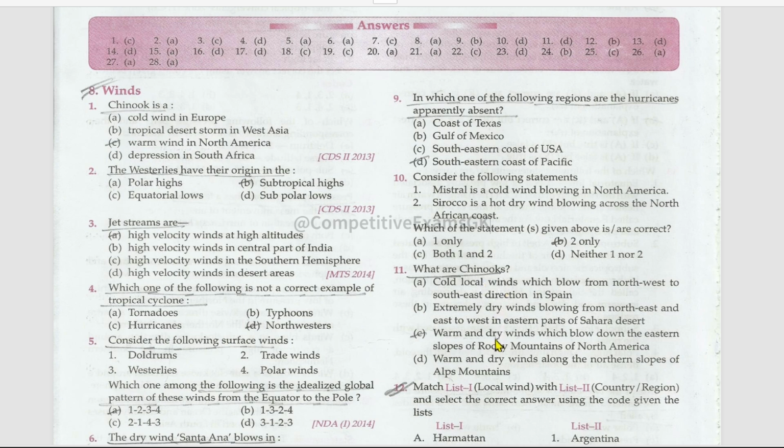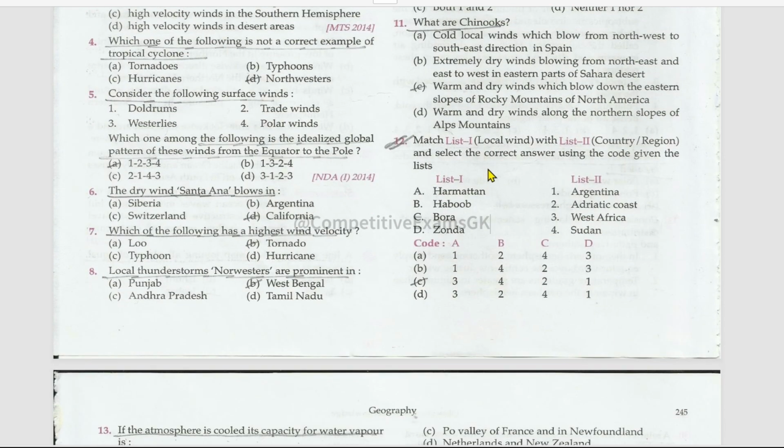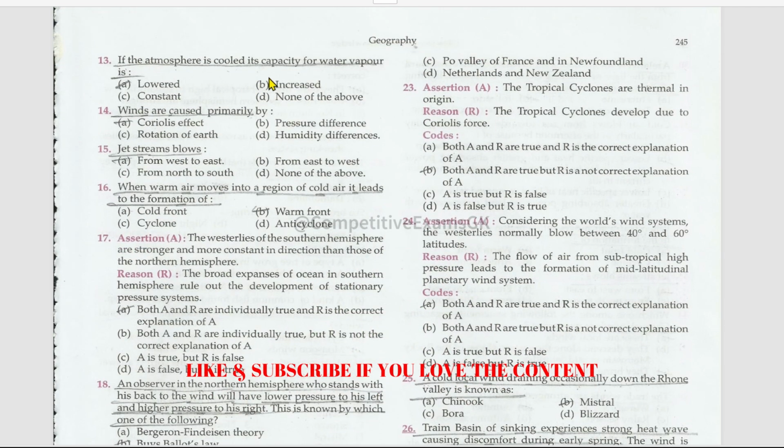What are Chinooks? Warm and dry winds which blow down the eastern slopes of Rocky Mountains of North America. Next is matching. List one are local winds and list two are the countries or regions. Harmattan, West Africa. Haboob, Sudan. Bora, Adriatic Coast. Zonda, Argentina. If the atmosphere is cooled, its capacity for water vapor is lowered.